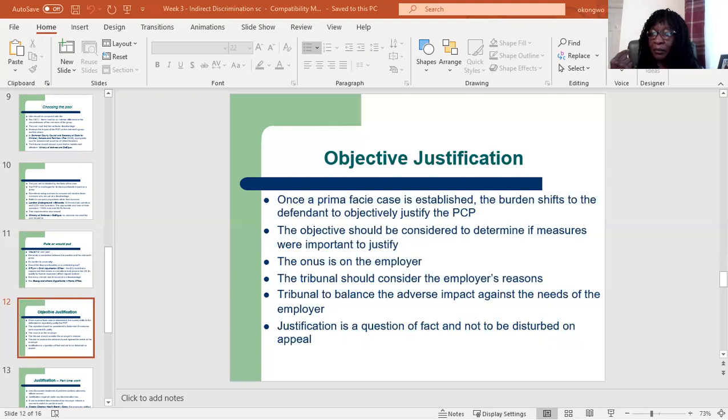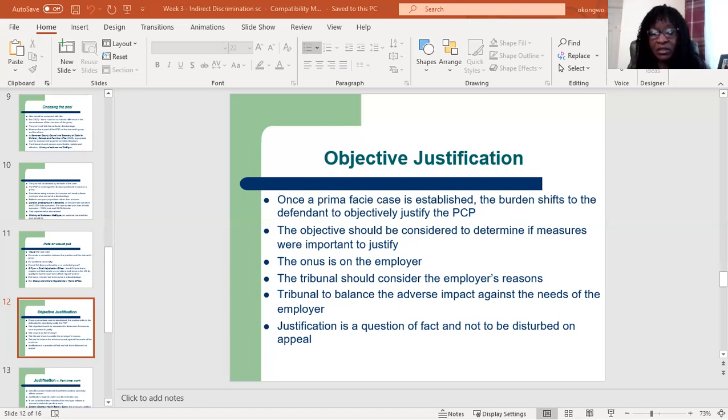All right, so the objective the employer was trying to achieve will be considered, to determine if the measures he adopted were sufficiently important to justify limiting somebody else's fundamental rights.